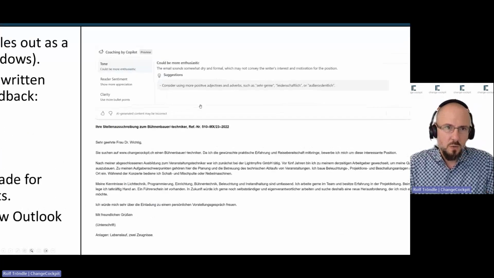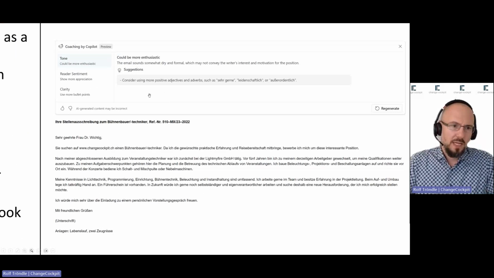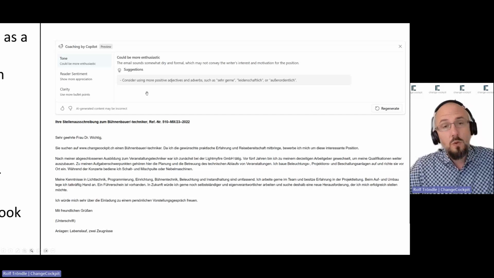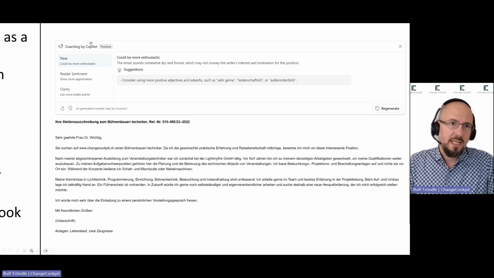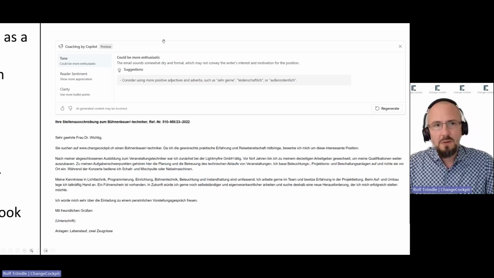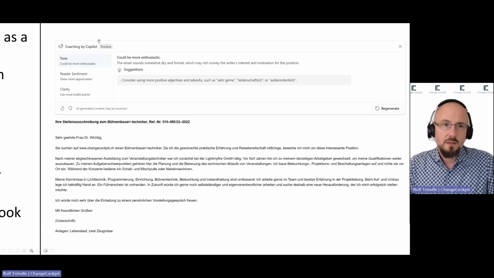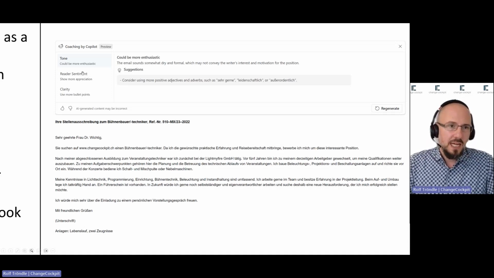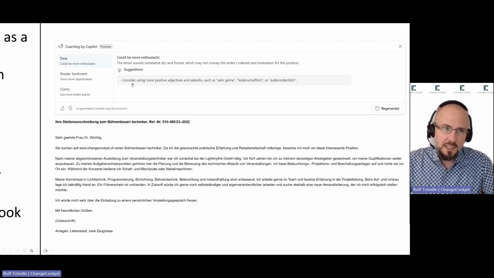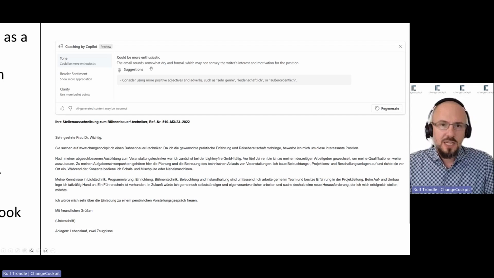So I have here a letter which I wrote within the new Outlook on Windows, and then I can click on top of it on the Copilot button and tell Copilot, hey, start the coaching by Copilot experience. Copilot now analyzes this email regarding tone, reader sentiment, and clarity, and then makes suggestions based on these three categories.